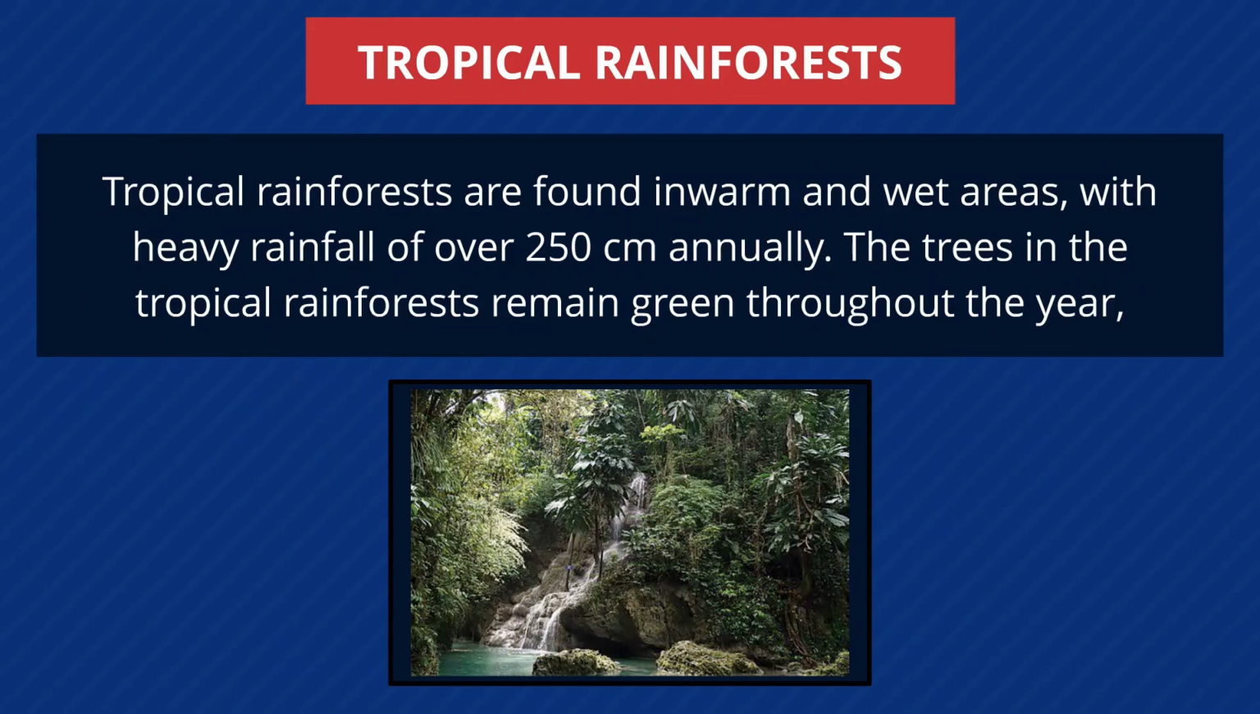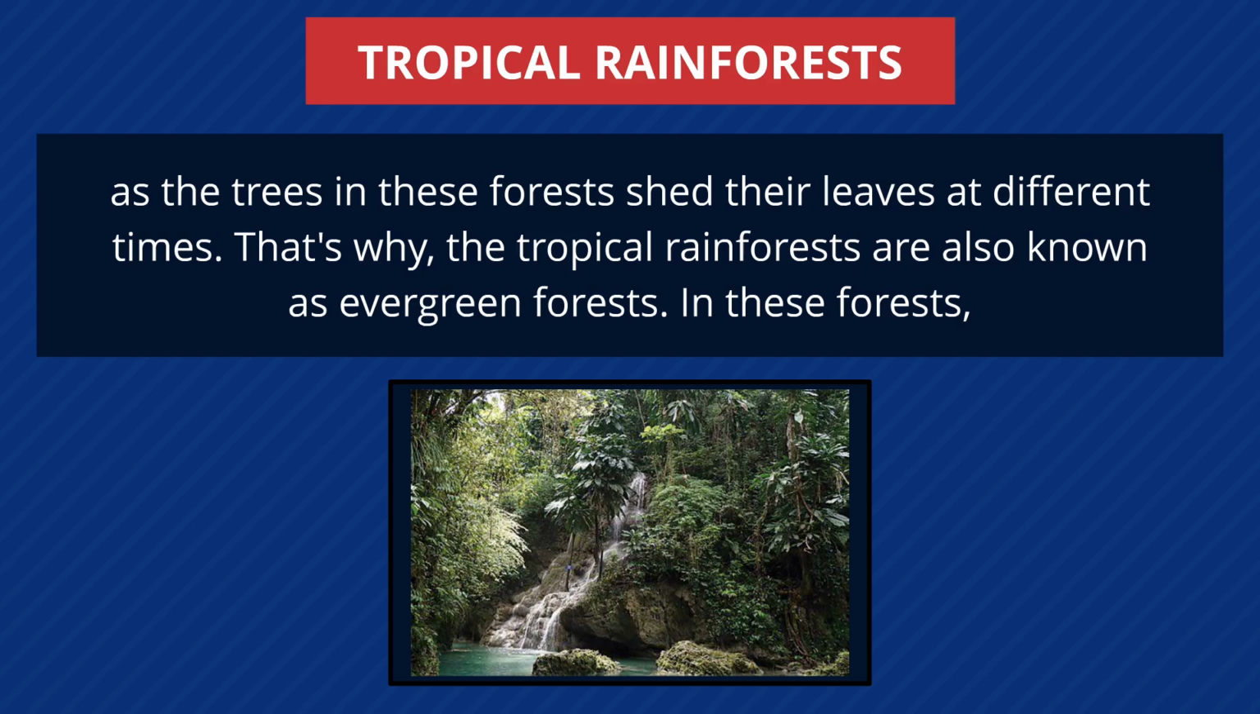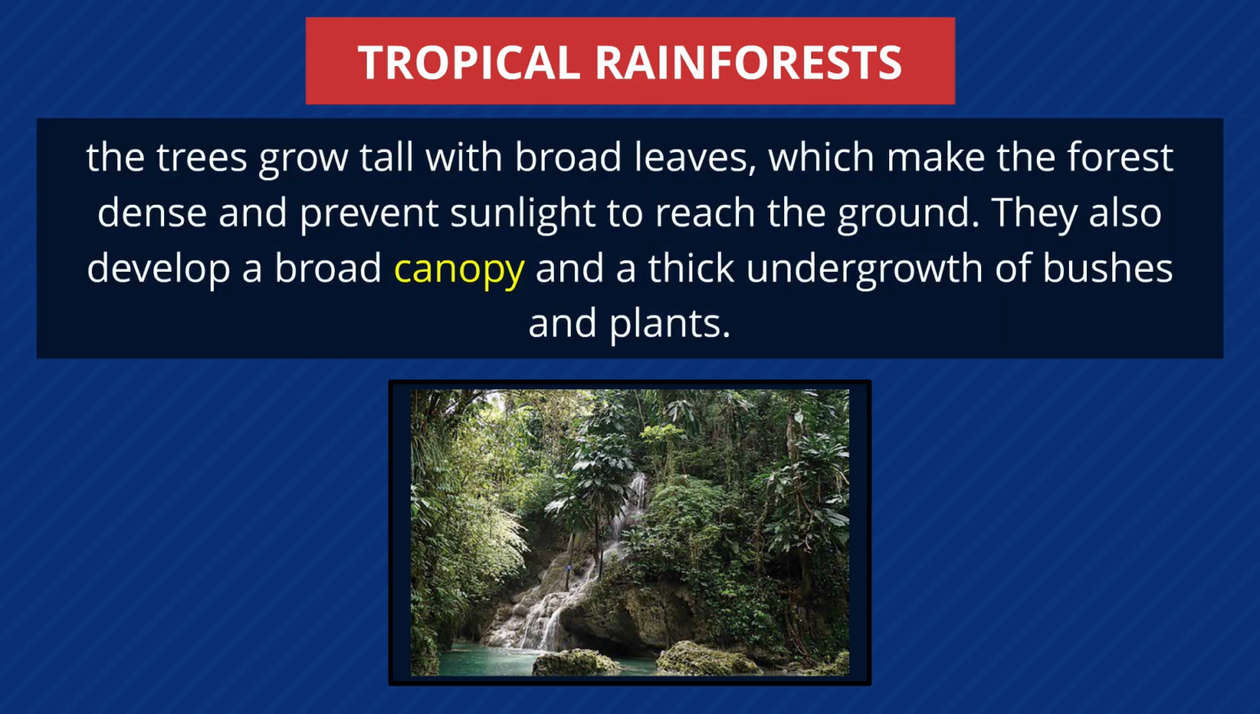Tropical rainforests. Tropical rainforests are found in warm and wet areas with heavy rainfall of over 250 centimeters annually. The trees in the tropical rainforests remain green throughout the year, as the trees in these forests shed their leaves at different times. That's why the tropical rainforests are also known as evergreen forests. In these forests, the trees grow tall with broad leaves, which make the forest dense and prevent sunlight from reaching the ground. They also develop a broad canopy and a thick undergrowth of bushes and plants.